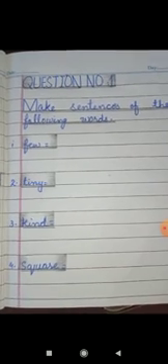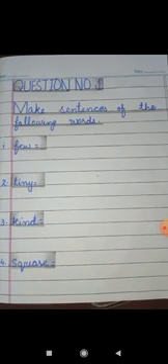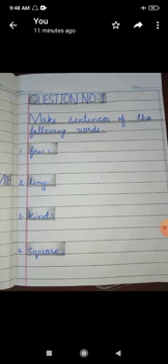On your screen you can see that question number 1 is make sentences of the following words, and the pattern is given to you. After giving the heading of question number 1, write the question and write the words. One line will be used for writing the word, and then the next line will be used for using it in a sentence. 5 words are given. Number 1 is few, number 2 is tiny, number 3 is kind, number 4 is square, and number 5 is honest. So you are supposed to use all these words in your sentences.